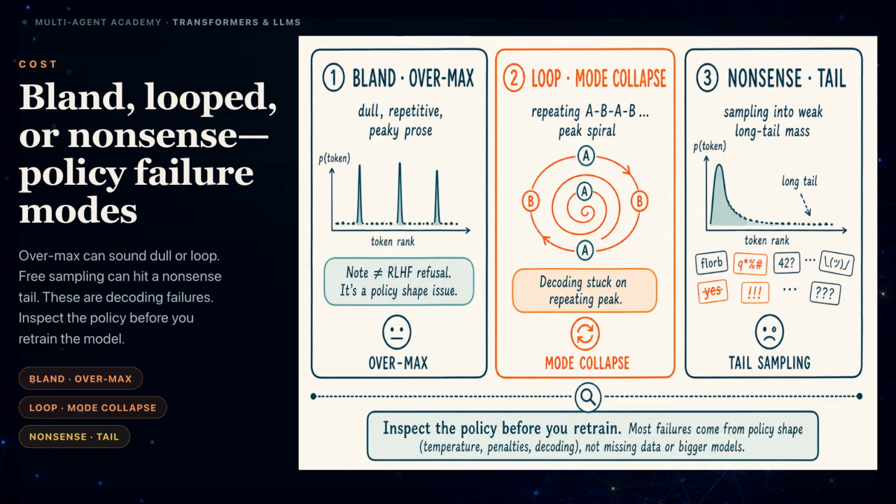These failures do not prove that the model weights are defective. First, inspect temperature, truncation, and the selection rule. Add a repetition penalty only when the measured failure is repeated token use.